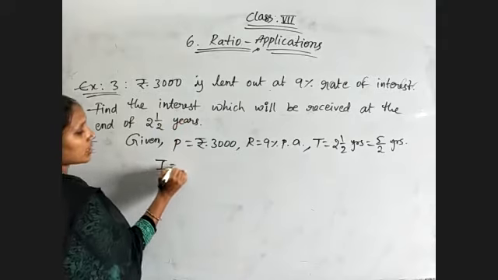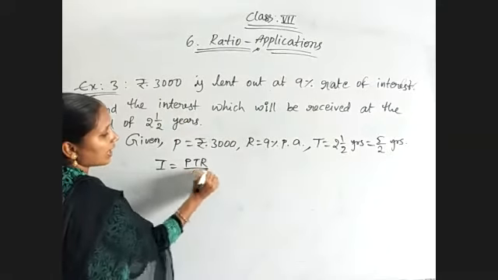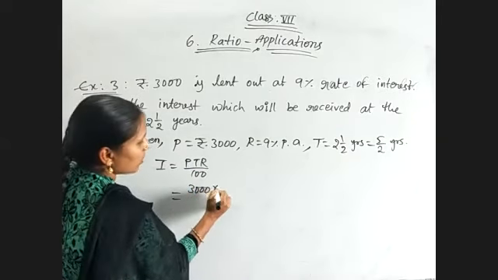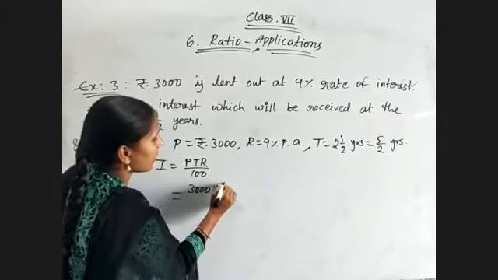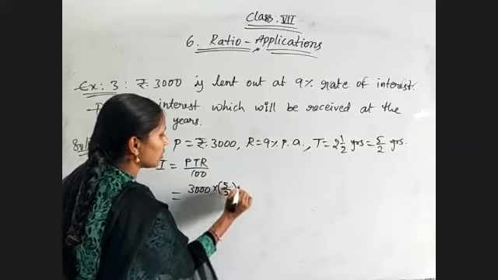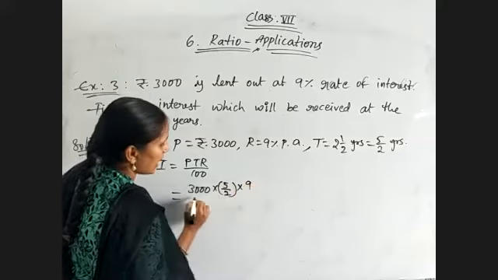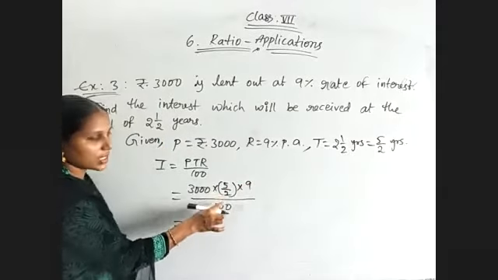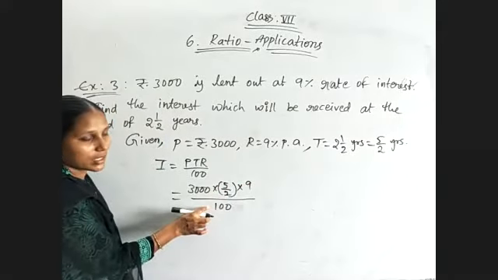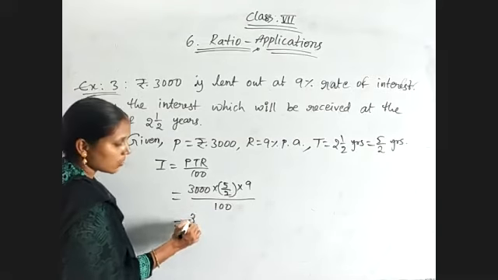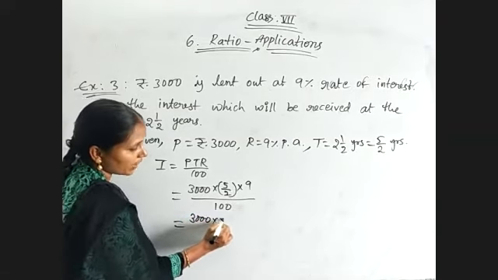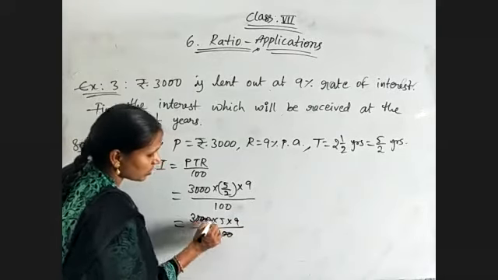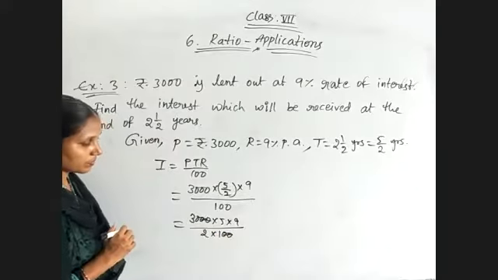So interest is equal to PTR by 100, which is nothing but 3000 into T value 5 by 2 into R value 9 divided by 100. First of all, simplify this. 5 by 2 is there, so 2 we will get in the denominator. 3000 into 5 into 9 divided by 2 into 100. So 2 zeros will get cancelled.